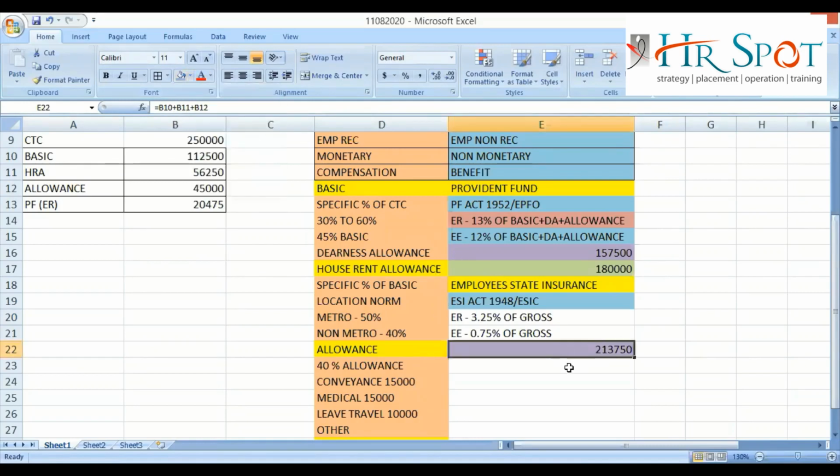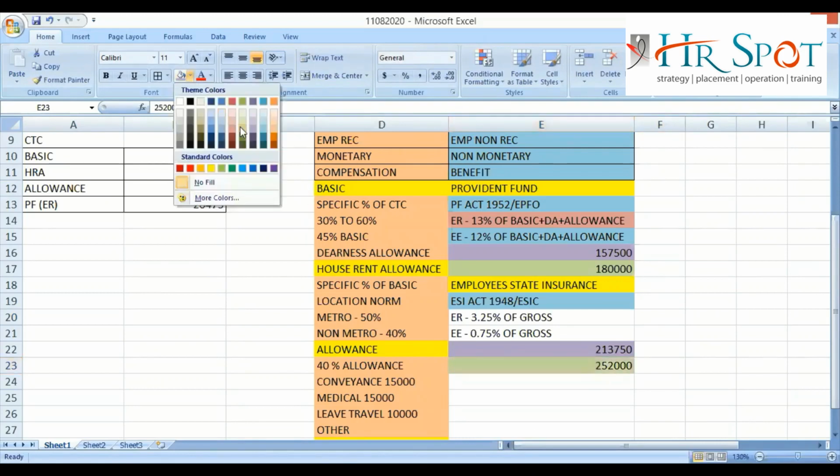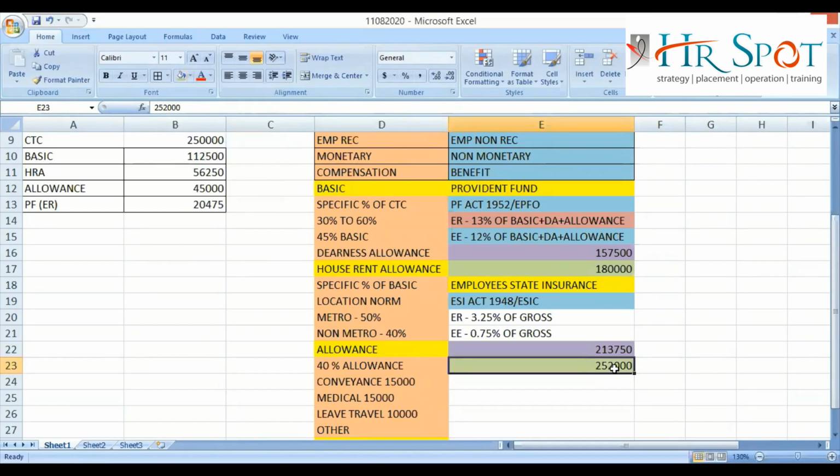Now, the Act is giving us a ceiling limit, 2,52,000. The Act is saying that if your gross value is more than 2,52,000, then the employee will not be eligible to get the ESI benefit. That's the difference. In PF, we have seen if the amount crosses the ceiling limit, the calculation will happen on the ceiling amount, right?